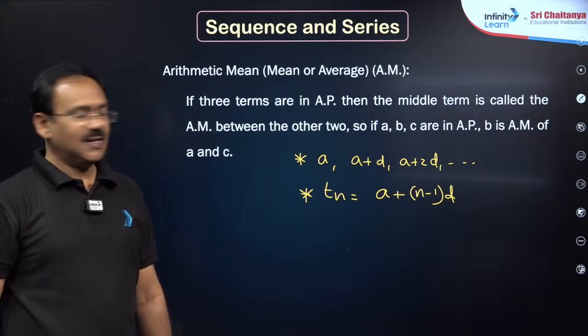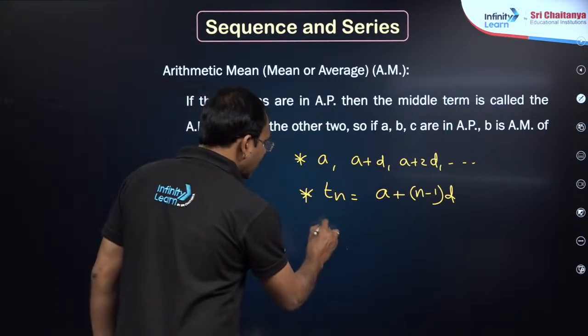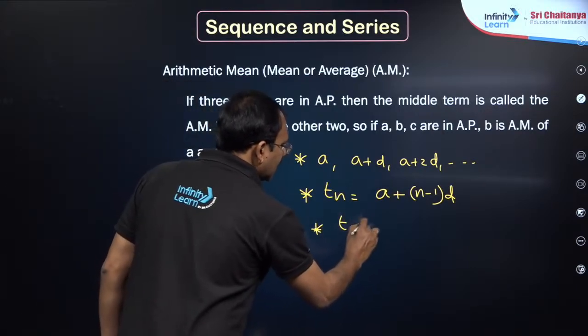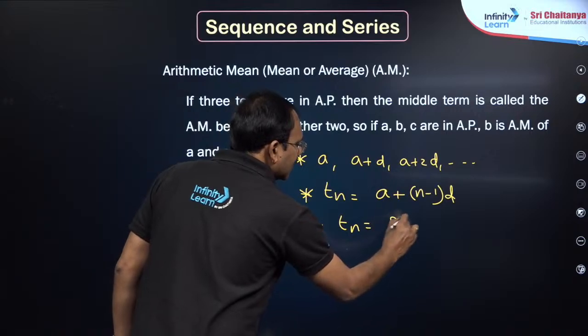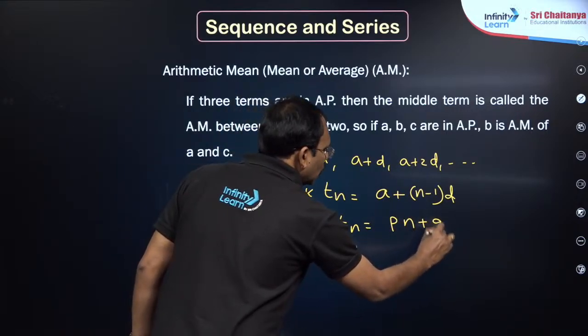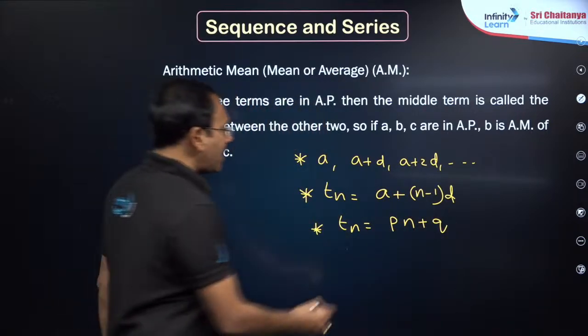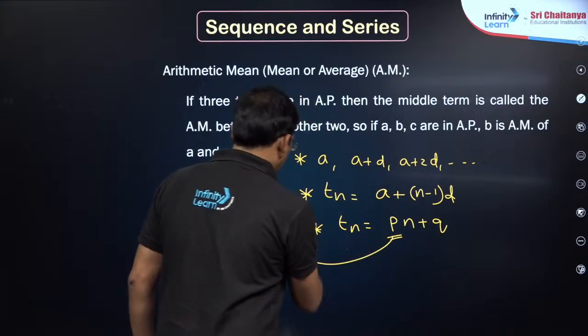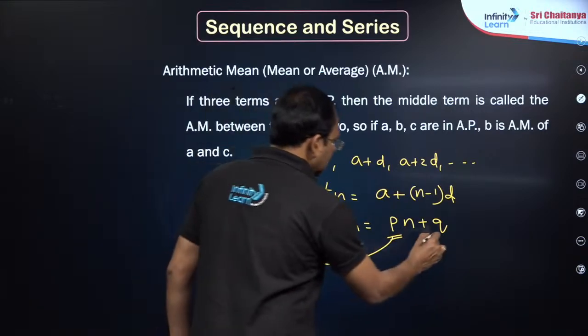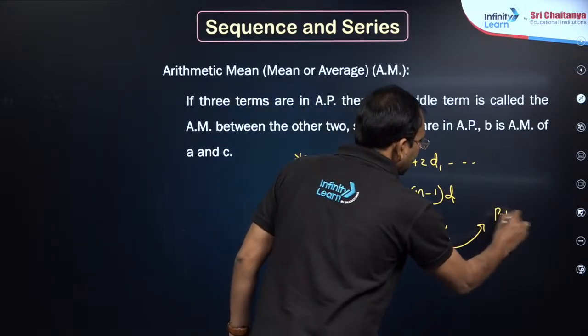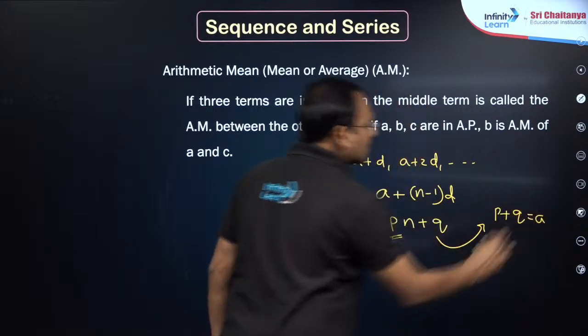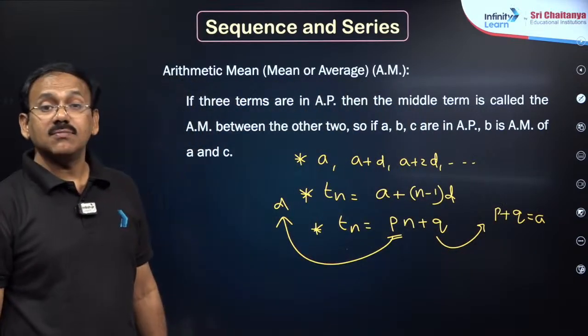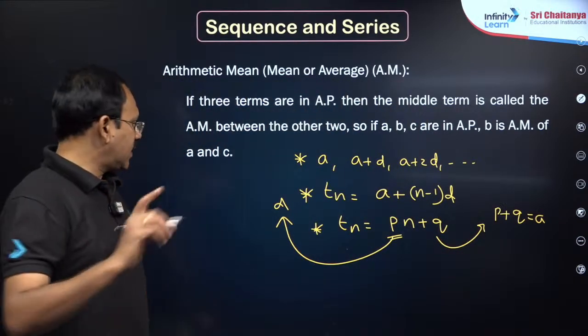That is the point. Next, the nth term in an AP will generally be like Pn plus Q, where P is nothing but the common difference and P plus Q will be the first term. So directly it is helpful to write the nth term, my dear friends. That is one thing.